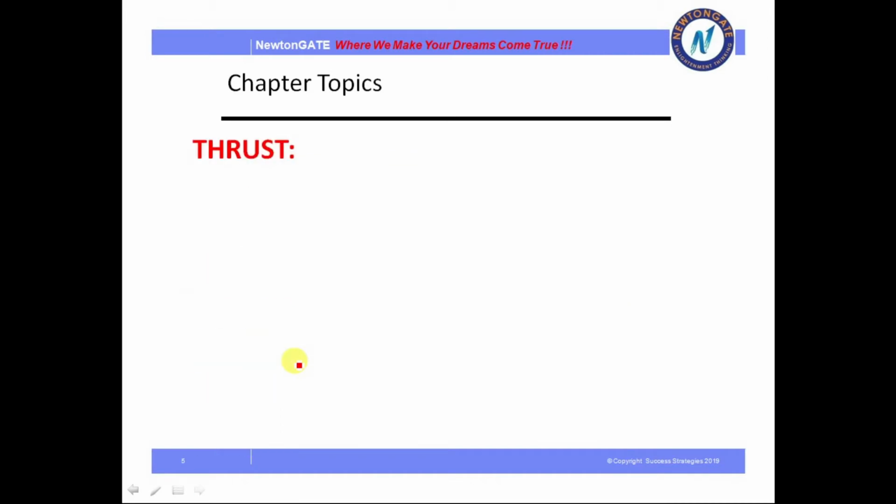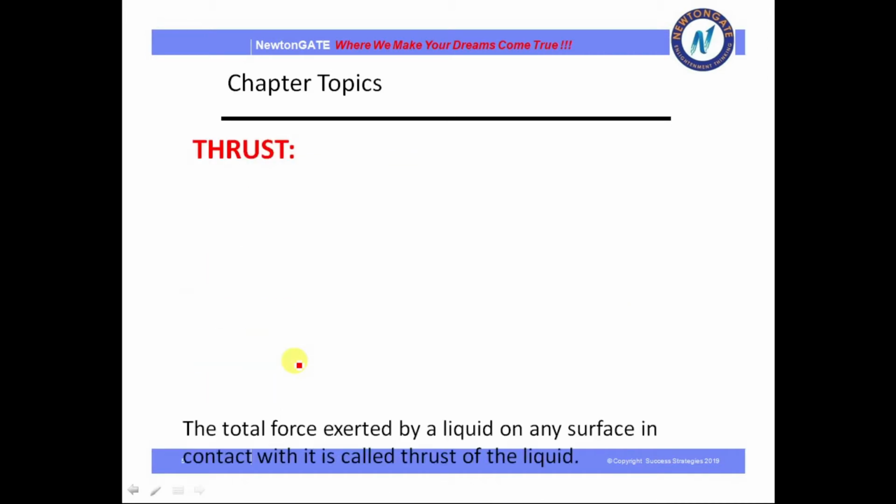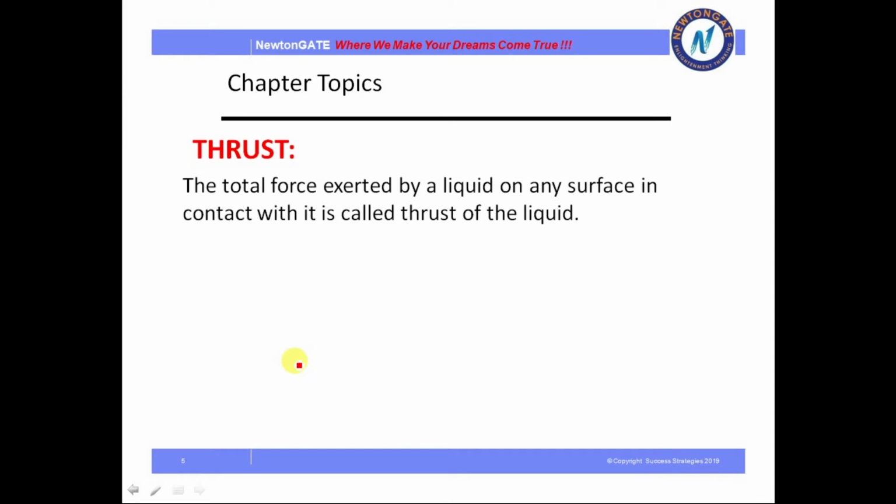Next is thrust. What is thrust? This is a kind of force. The total force exerted by a liquid on any surface in contact with it is called the thrust of the liquid. For example, suppose I take a container and I take some water in it, then the droplets of water will exert a pressure, or some force, on the surface of the container.